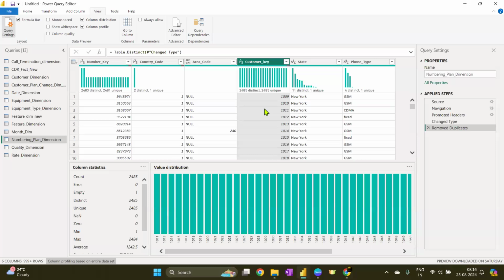If the column contains null values, will that count also show in column distribution? Yes, Srividya. If there are nulls, there will be a blank, but that blank will be considered as one, even if there are multiple blanks. And here also, in column statistics under column profile, you will see if there are any empty values and what the count for that is. So empty is also one. So distinct, unique, and empty is one.